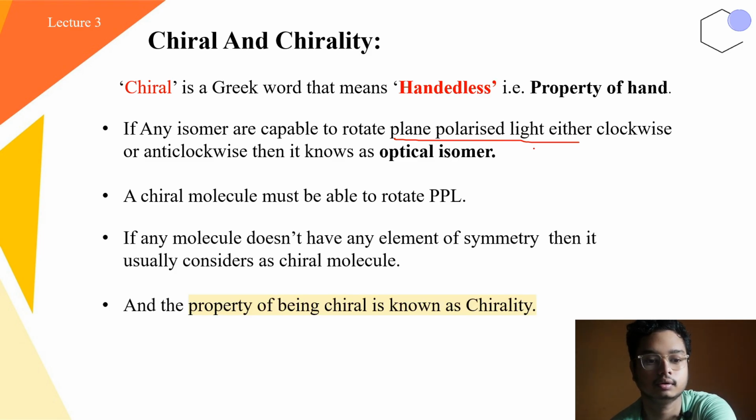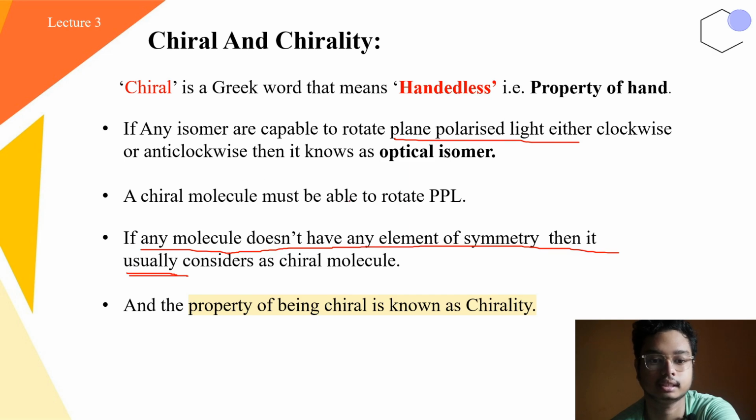Now, what is a chiral molecule in terms of symmetry? It is clearly written that if any molecule doesn't have any element of symmetry, that means asymmetric molecules are usually considered chiral molecules. Why usually? Because there are certain characteristics required to be a chiral molecule.